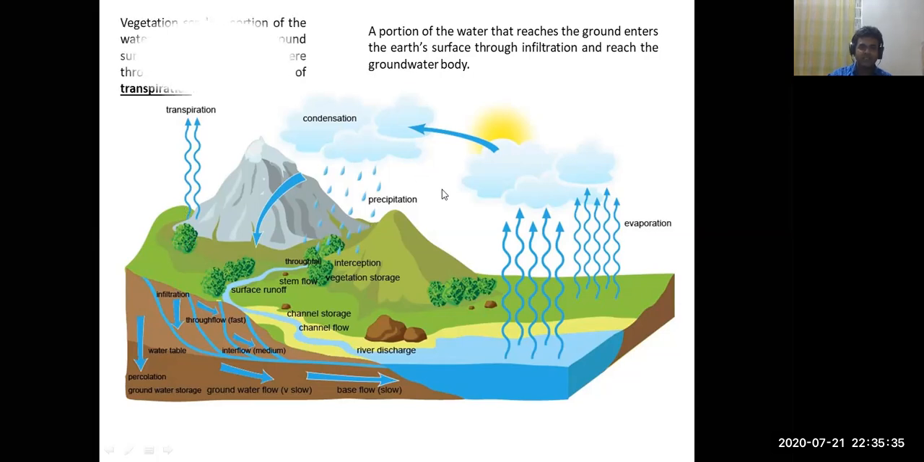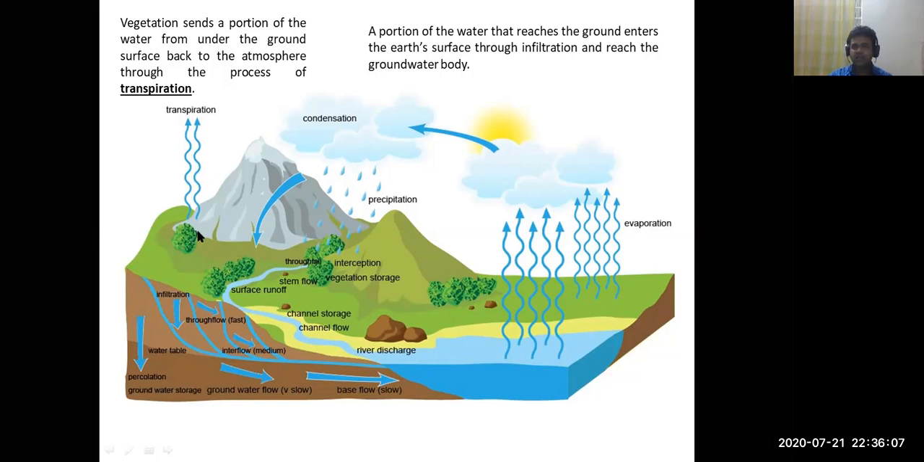What is this transpiration? As the water falls on the ground surface, the transpiration process takes place. Transpiration is the movement of water, or the conversion of water from the liquid phase to the gaseous phase, through the plant. That is called transpiration.